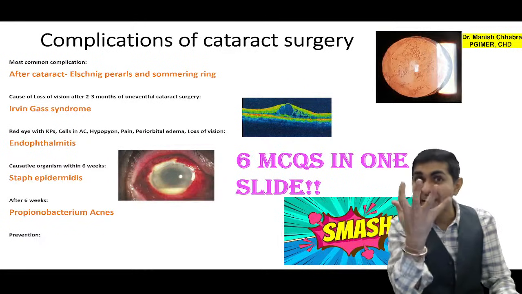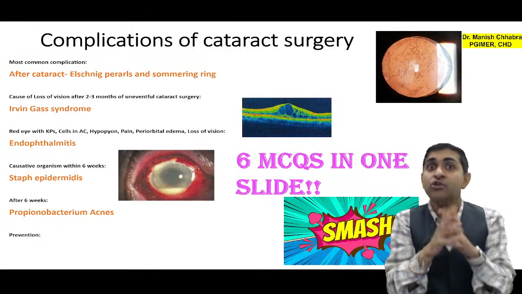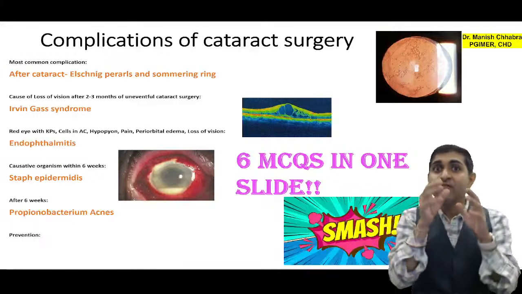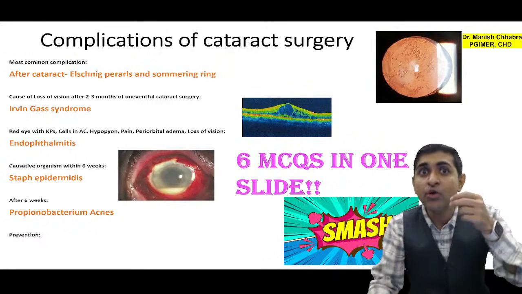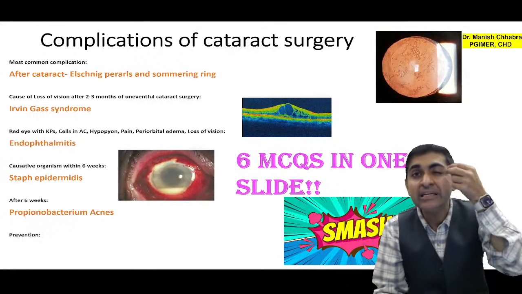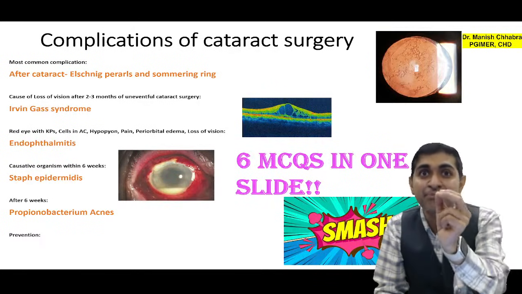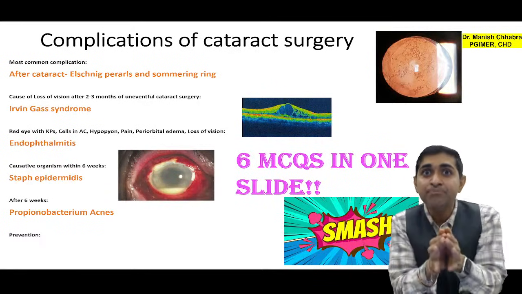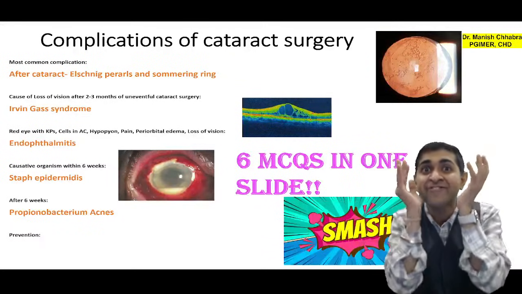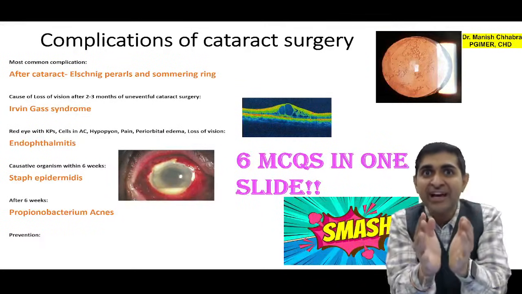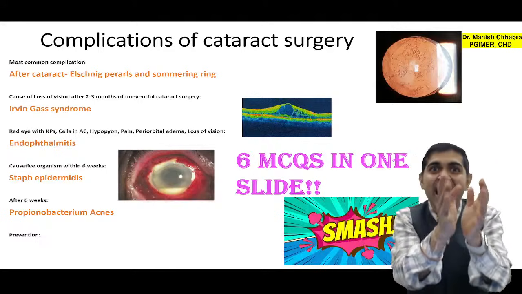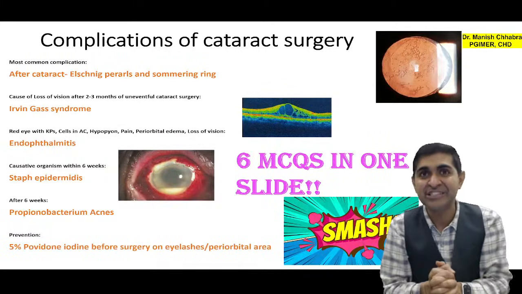How will you prevent it? You must have often seen that whenever we perform cataract surgery, we always drape the eyelid and eyelashes with 5% povidone iodine. 5% povidone iodine is very effective in neutralizing Staph epidermidis, Staph aureus, Propionibacterium acnes, right?